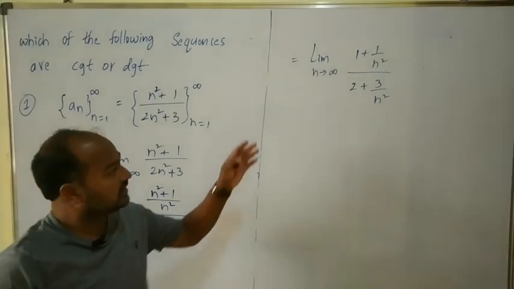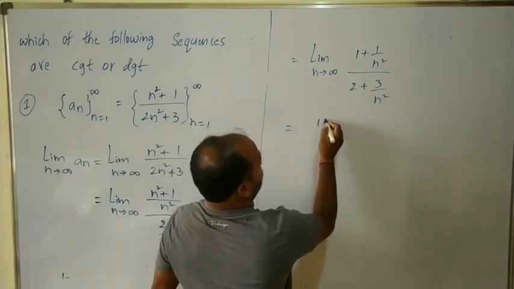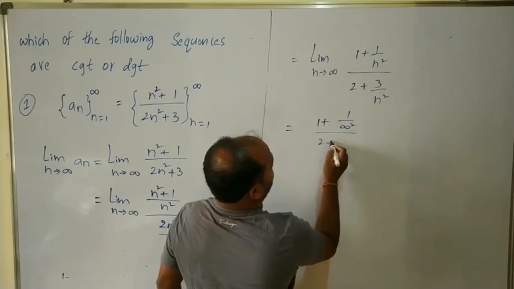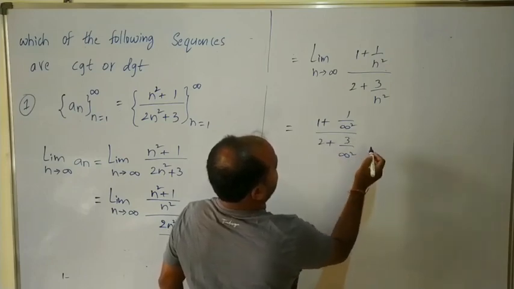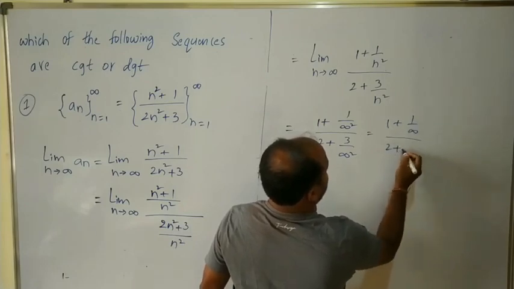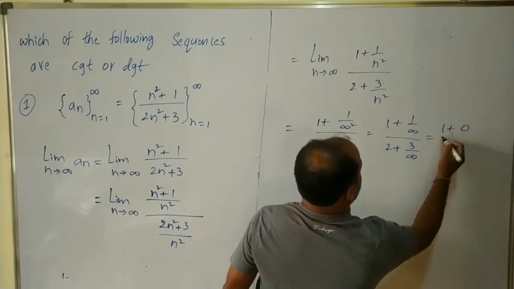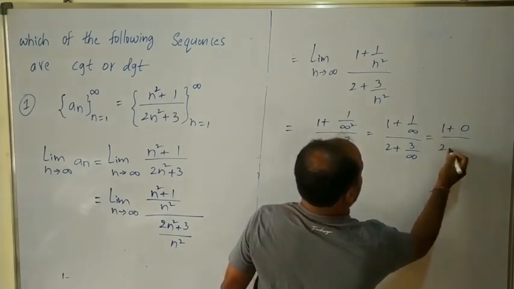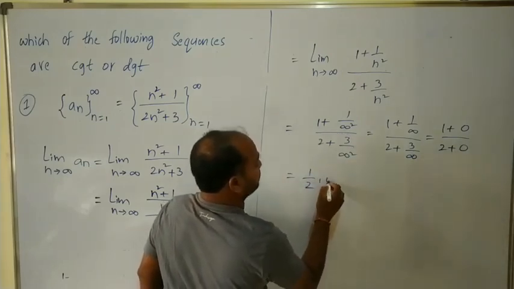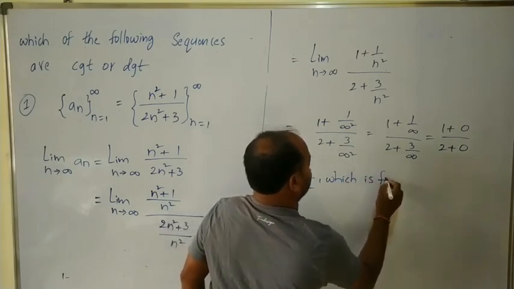Now let us apply the limit n tends to infinity. This equals 1 plus 1 by infinity square over 2 plus 3 by infinity square, which is 1 plus 0 divided by 2 plus 0, so it equals 1 by 2, which is finite.